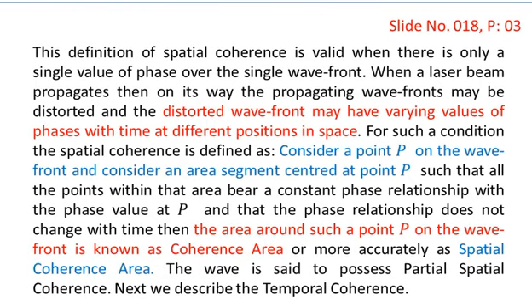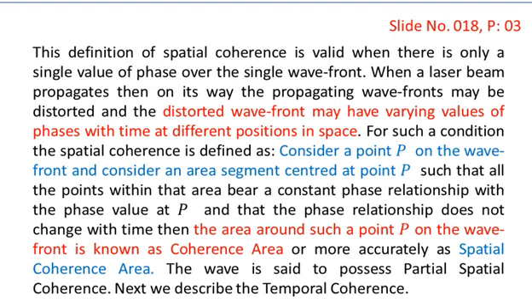The definition of spatial coherence is valid when there is only a single value of phase over the single wavefront. When a laser beam propagates, then on its way the propagating wavefronts may be distorted, and the distorted wavefronts may have varying values of phases with time at different positions in space.